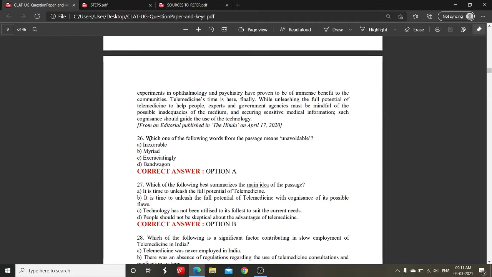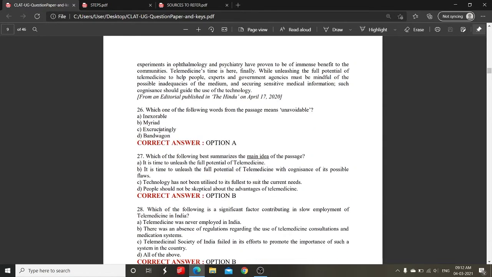But let's look at the other options as well. Always remember one thing, that solve questions by eliminating options rather than choosing an option. Let's look at this question again. Which of the following words from the passage means unavoidable? I think it's inexorable. But let's look at the other options as well. Myriad, no, myriad is not my answer. Excruciatingly, painfully, no, it is also not my answer.